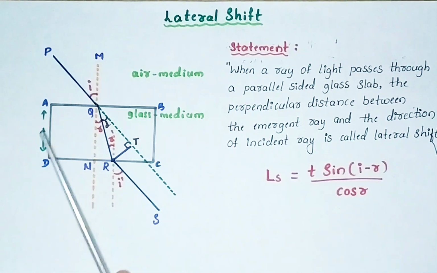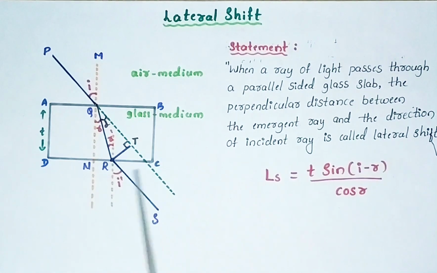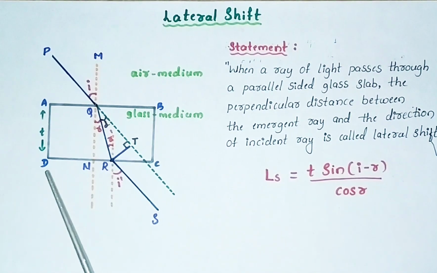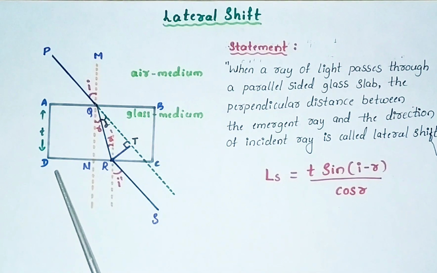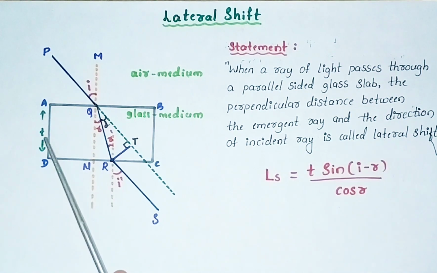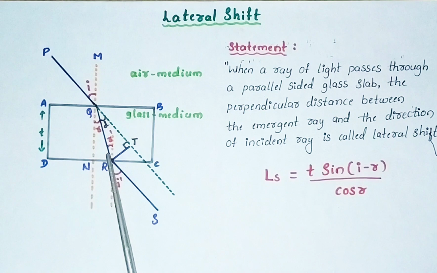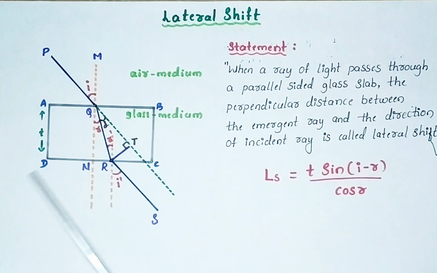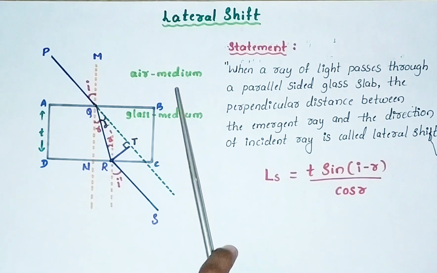I am going to consider a parallel sided glass slab A, B, C, D. This is a parallel sided glass slab. Glass is a transparent medium. And this slab is having thickness T. Thickness of the glass slab is denoted by T here. And this glass slab is kept in the atmosphere. So outside the glass slab there is an air medium.